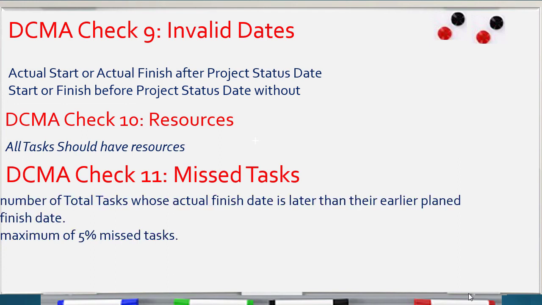Point number 11, missed tasks. What is the meaning of missed tasks? If we have a baseline schedule and an updated schedule, the number of activities that have an actual finish date after the baseline dates should not exceed 5%. We call these missed tasks, or delayed activities.